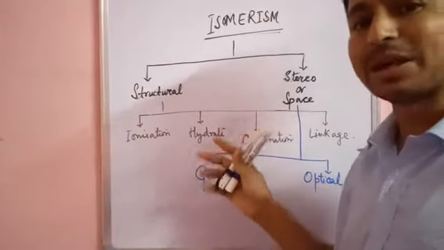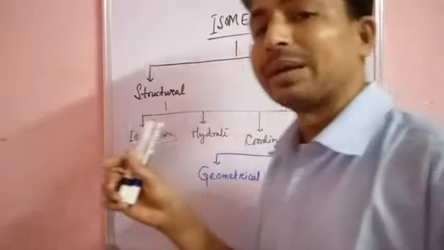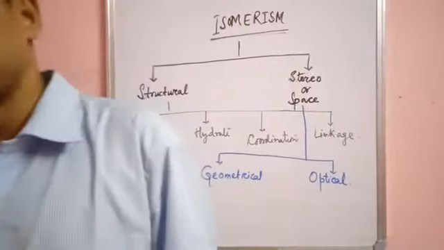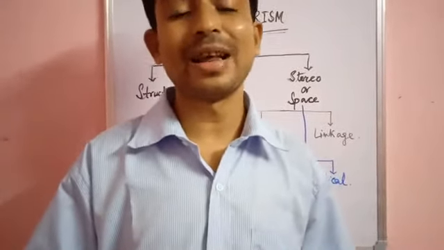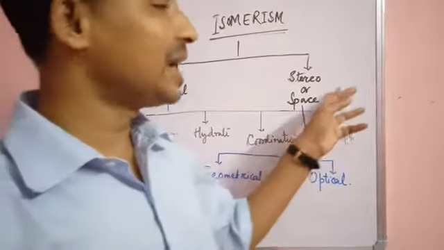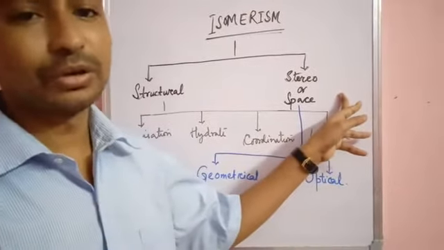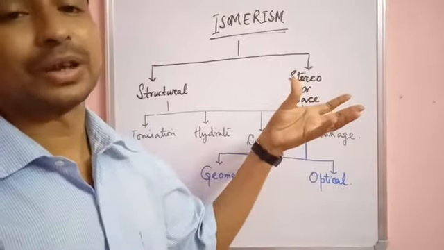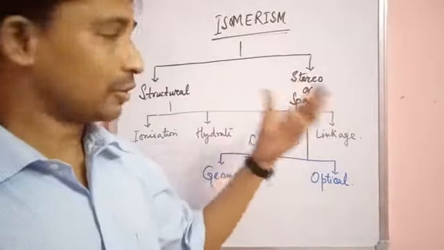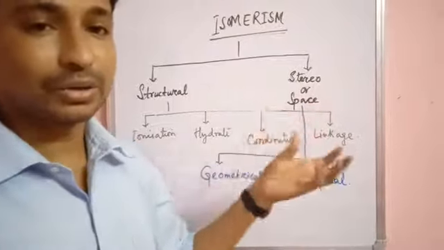And another isomerism is stereo or space isomerism. Now, what is stereo or space isomerism? It is the type of isomerism where the compounds have the same molecular formula but there is a difference in the arrangement of atoms, molecules or ions in space.